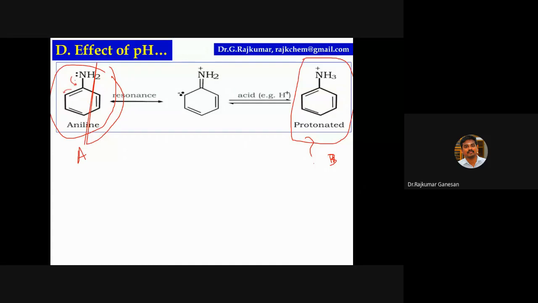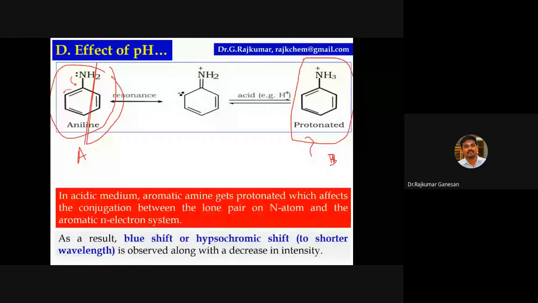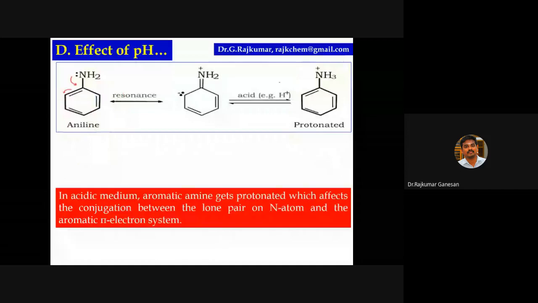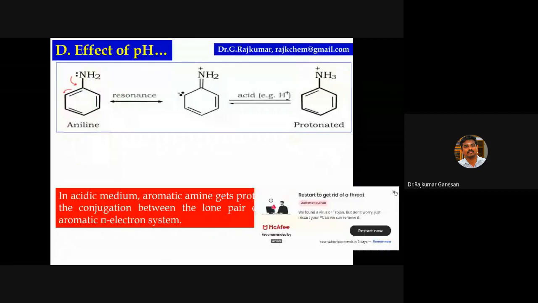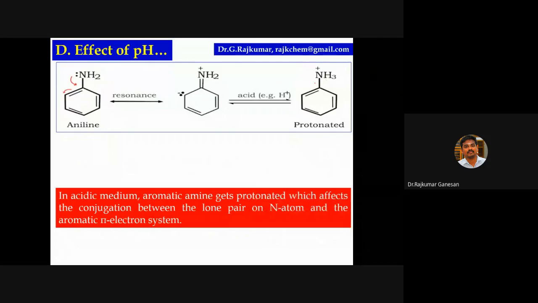In aniline, it is there. In anilinium ion, a vacant p orbital is there, but no lone pair of electrons. Here, what happens? Protonation in acid medium. So this gets protonated. Then there is no possibility of conjugation of the lone pair of electrons to the aromatic system.